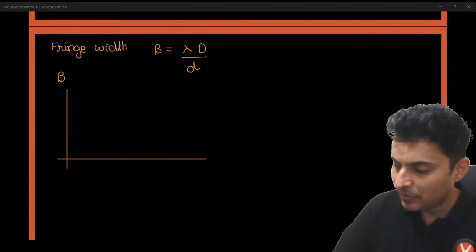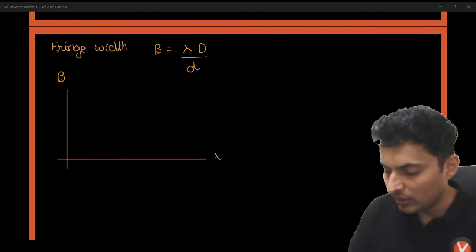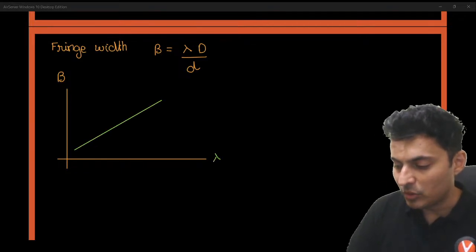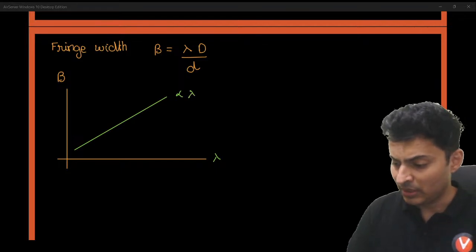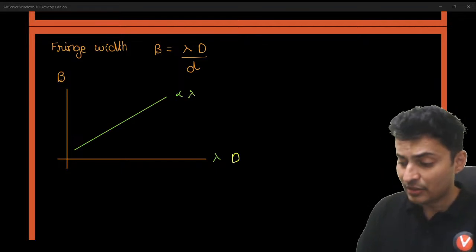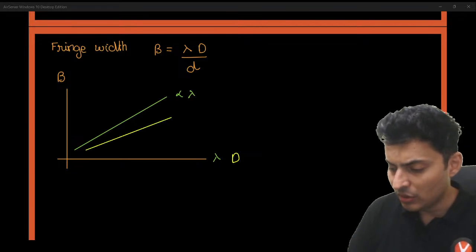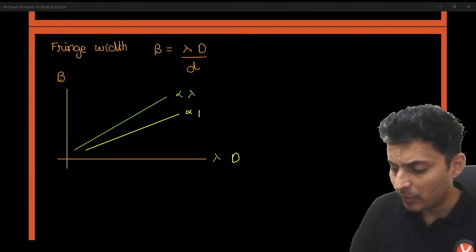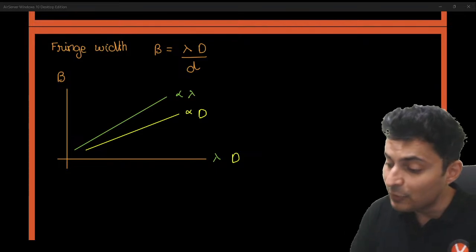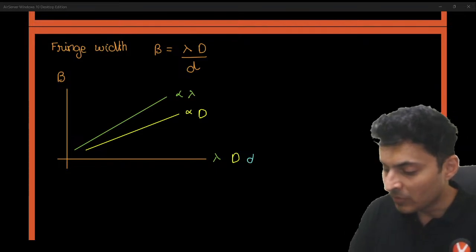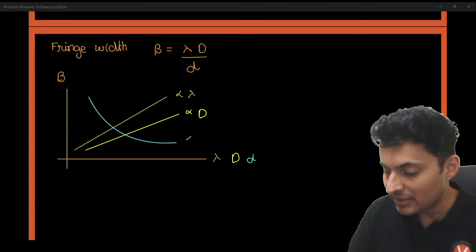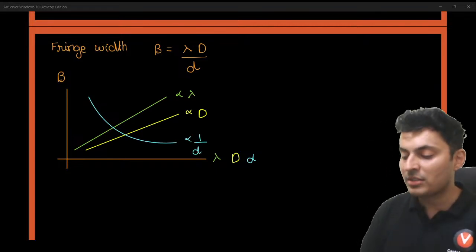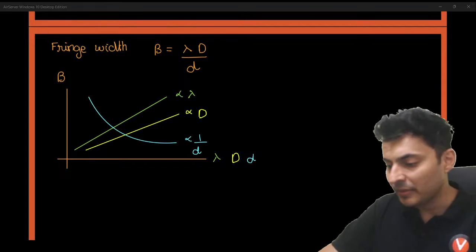This is fringe width. If you want the variation with respect to the wavelength, it will be directly proportional to the wavelength. If you talk about distance from the slits to the screen, that is also going to be directly proportional to capital D. If you look at small d, then it is going to be inversely proportional because it is there below. Okay, that is one thing.